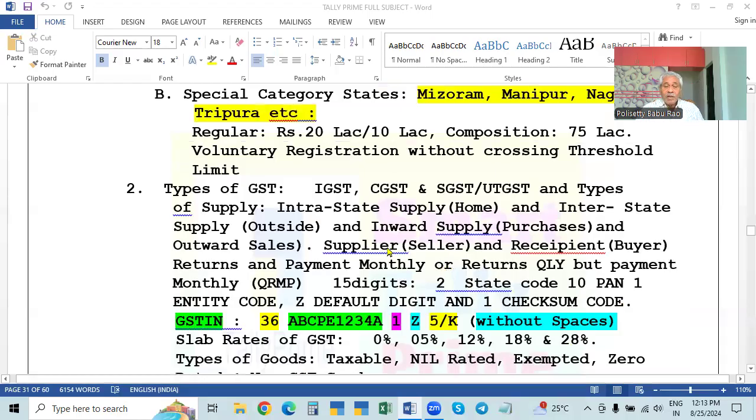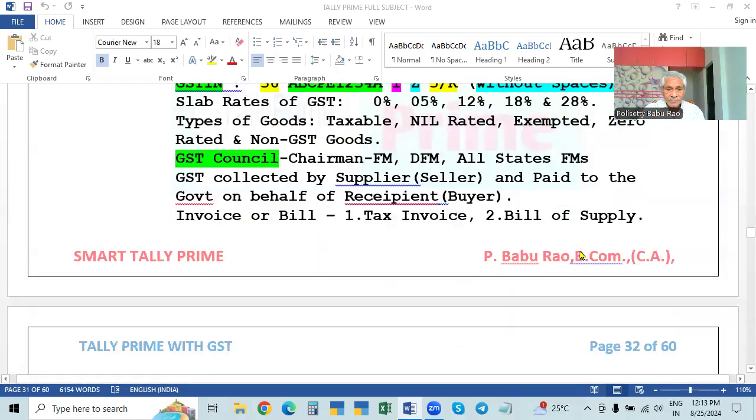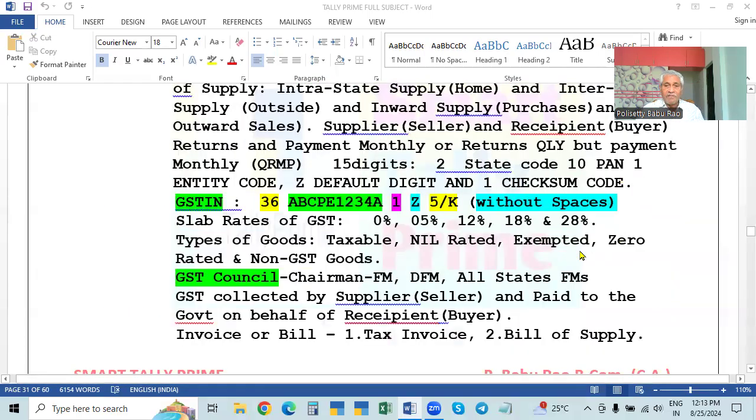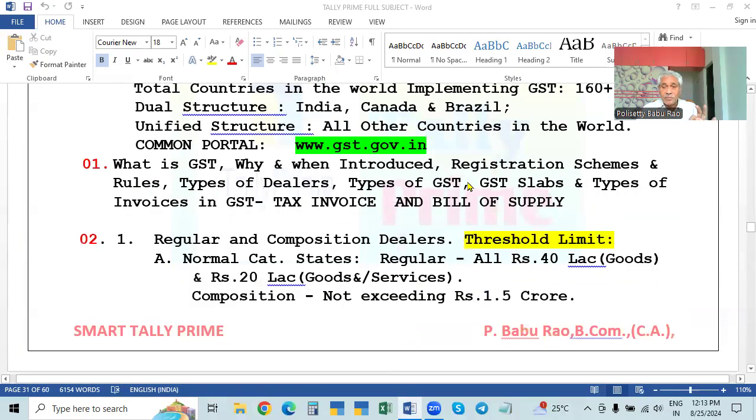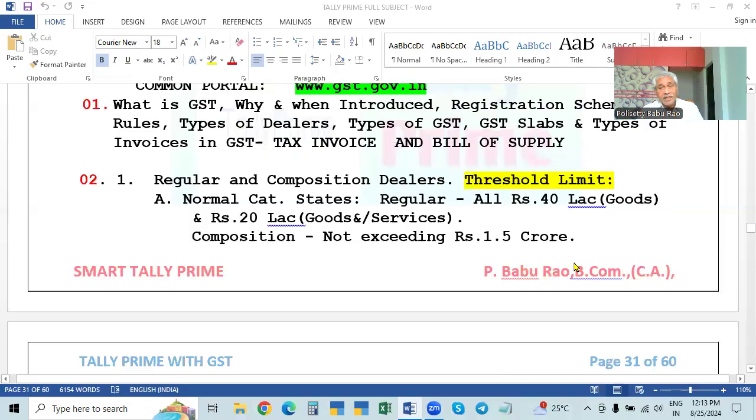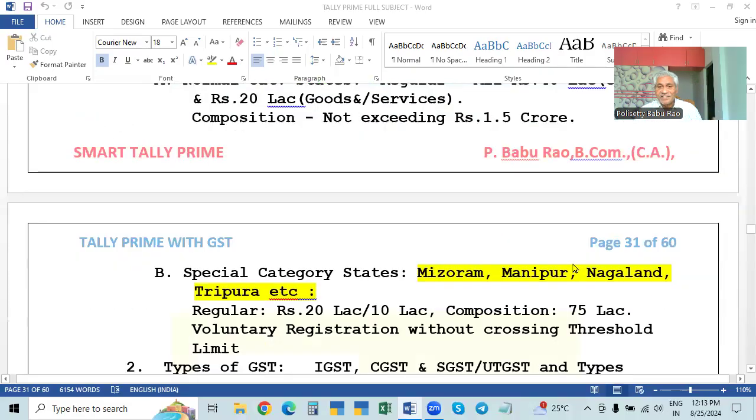And then the supplier or the recipient is another business organization or individual. Another bill of another person is there. And I told you already, when a person registers his business, takes registration under the GST, he is called a registered person. There are two types of registered persons, regular and composition.